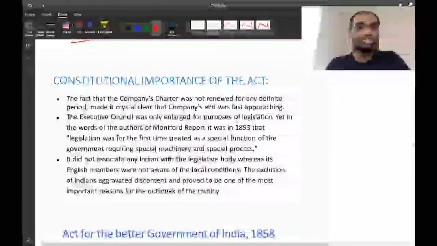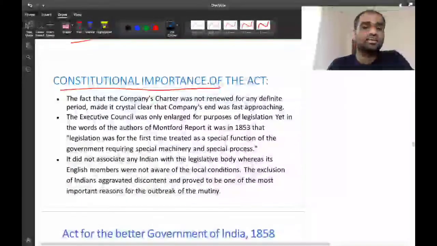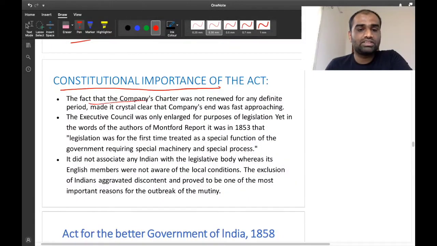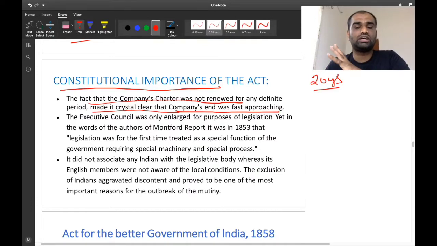So now, what is the constitutional importance of this act? The fact that the company's charter was not renewed for any definitive period made it crystal clear that the company's end was fast approaching. If you look at the previous act, the company's charter was renewed for around 20 years. Now, this act did not renew the company's charter for any specific period. So, it clearly indicated that the company's rule, the company's end, was fast approaching.